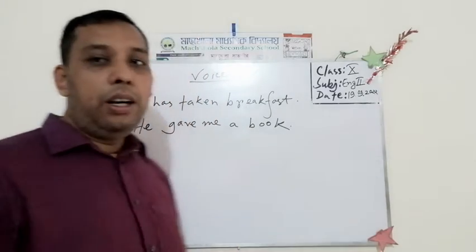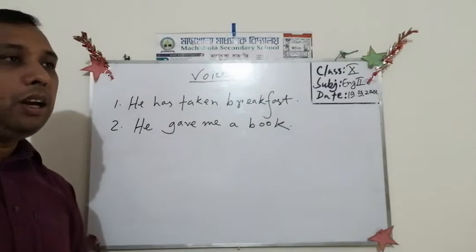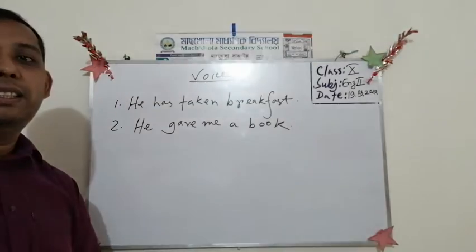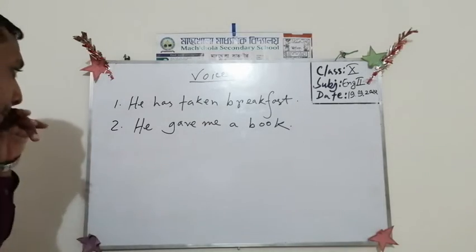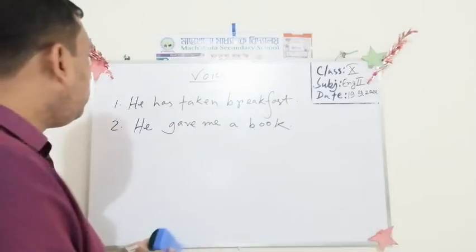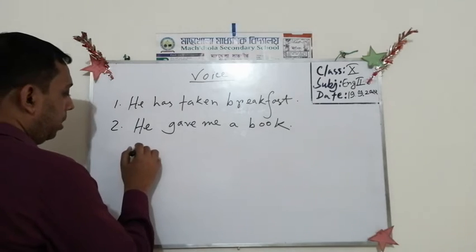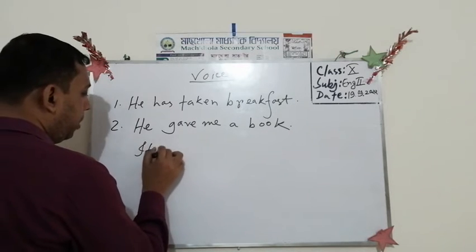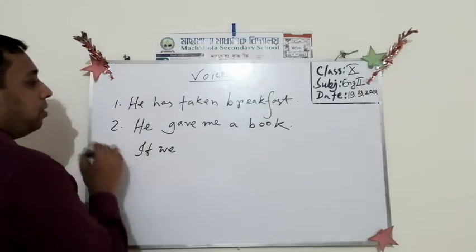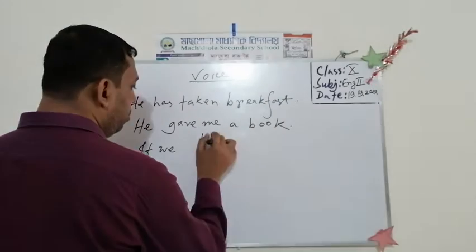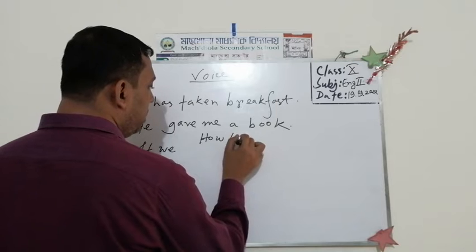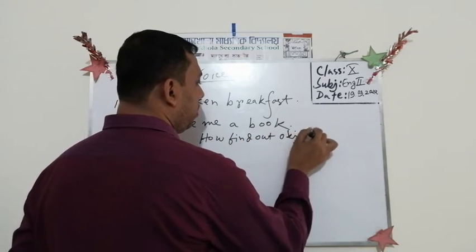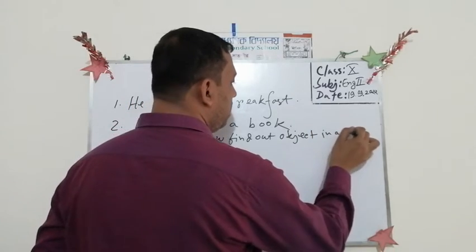So here, how can we find out the object? Do you have any idea? How to find out the object in a sentence?